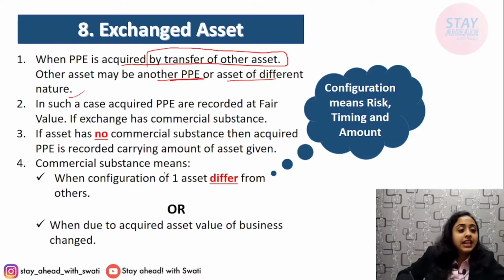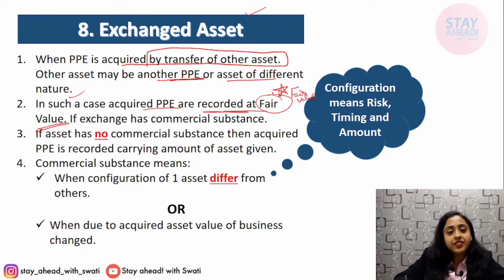Now, in case of exchange, the acquired PPE is always recorded at fair value. This is important. Okay, this is recorded at fair value. For example, in case of deferred payment, it was recorded at cash price. If the asset has no commercial substance, then the acquired PPE is recorded at the carrying value of the asset given. Okay. Next, what is commercial substance?